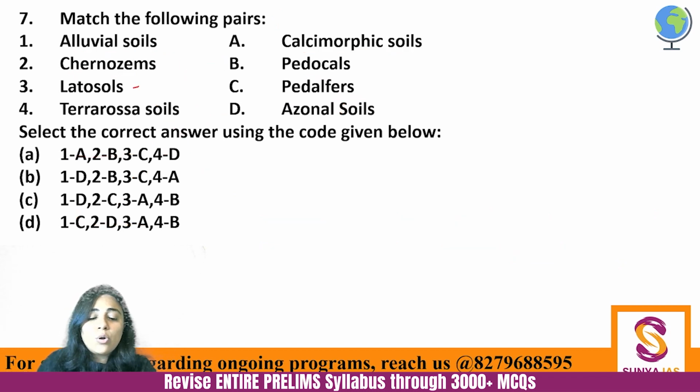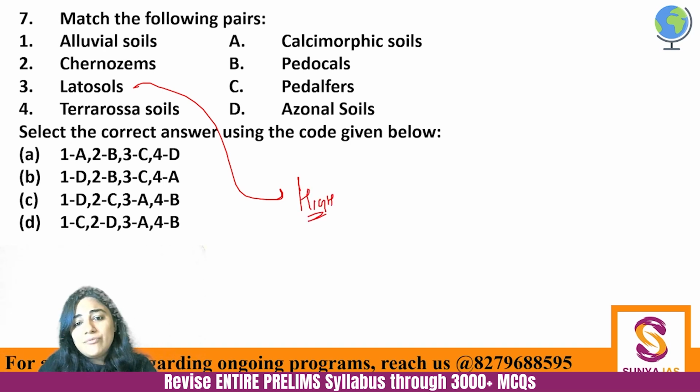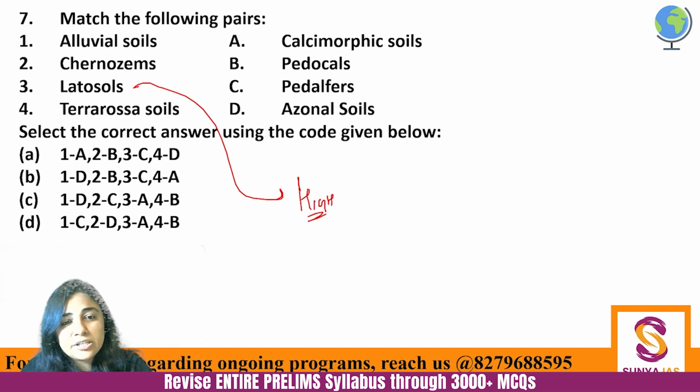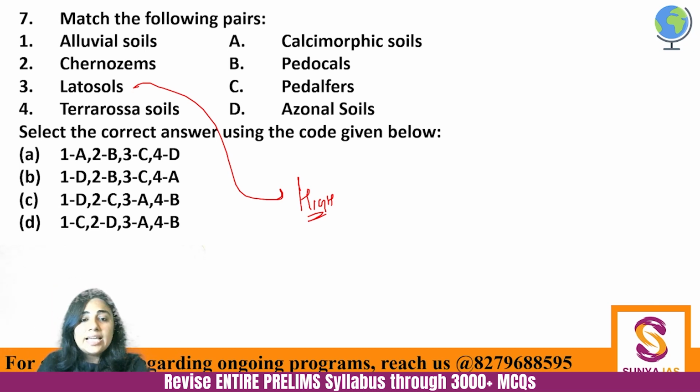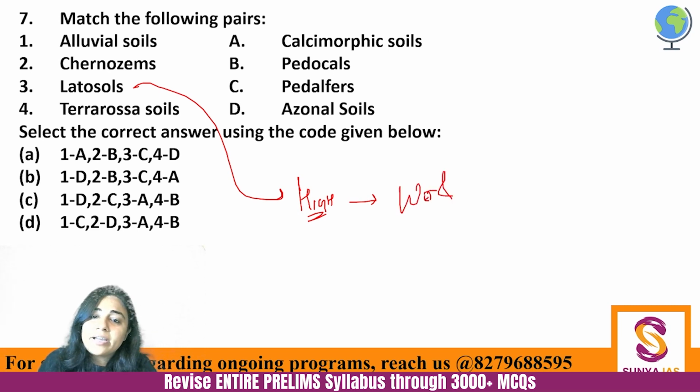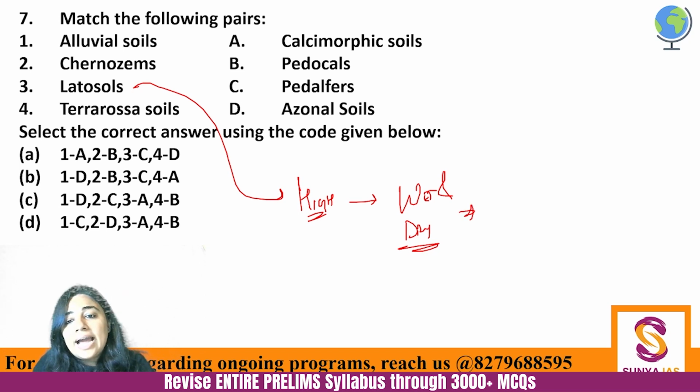Then latosols. Latosols, they are again found in high latitudes, and whichever soils you will find in high latitudes, they will not be very fertile as compared to the tropical latitudes. So high latitudes with alternate wet and dry conditions, and they are impacted by leaching.